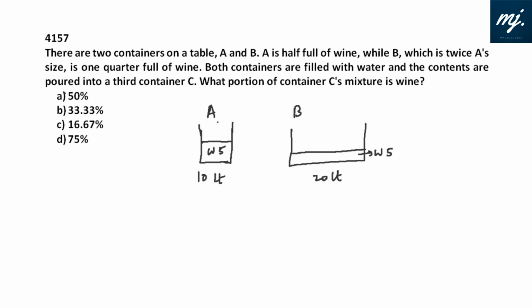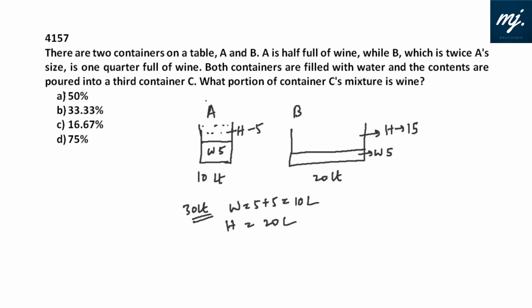Both containers are filled with water now. So here the water would be 5, and in B the water would be 20 minus 5, that is 15. The contents are poured into a third container C. So the third container would contain 30 liters. Wine would be 5 plus 5, that is 10 liters, and water would be 20 liters.